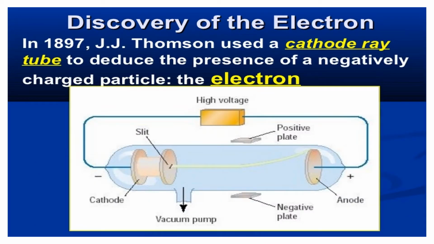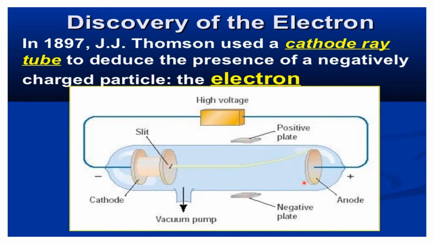Now, he has led to the presence of an electron. So J.J. Thomson had discovered the presence of electron in an atom using cathode ray tube. So in the year 1897, J.J. Thomson used cathode ray tube to deduce the presence of a negatively charged particle, that is electron. What is this cathode ray tube? So this is a cathode ray tube which contains cathode in it, and anode is at the other end of the tube.